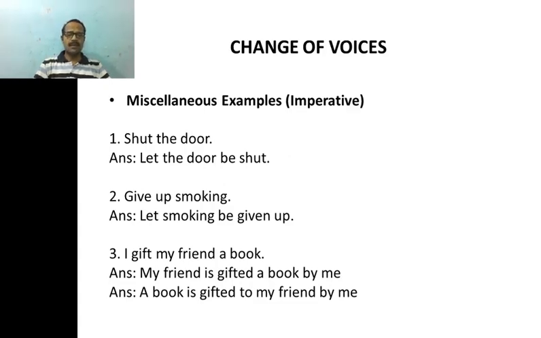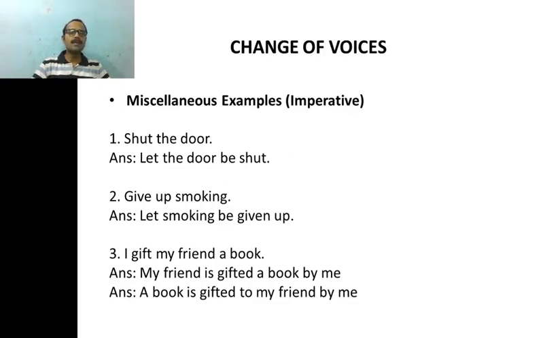And look at the third sentence. Mind you, this is an ordinary simple present tense sentence, but I have used it here because of a particular reason. Now observe the sentence carefully. I gift my friend a book. So I is the subject, gift is the verb, my friend is an object.